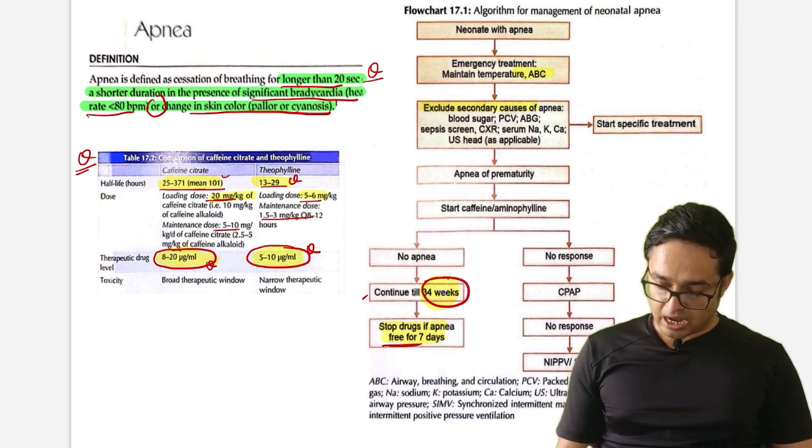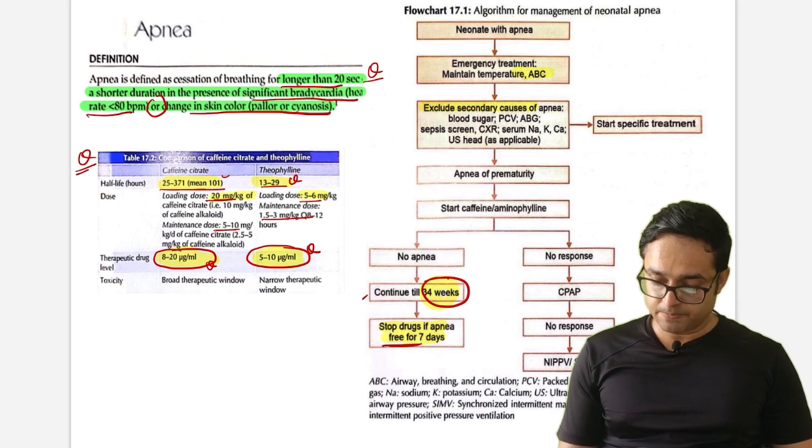Okay, so how will you approach neonatal apnea? First, basically you have to go for ABC, exclude secondary causes of apnea.